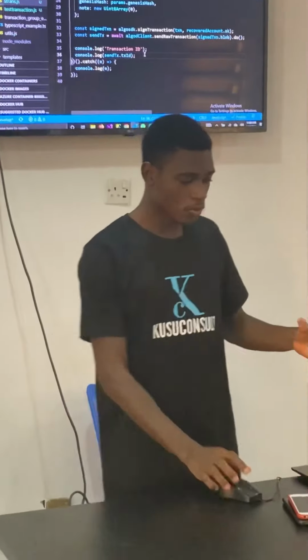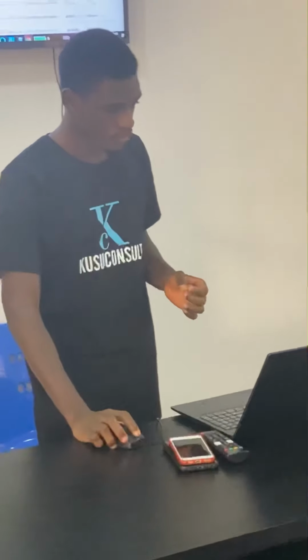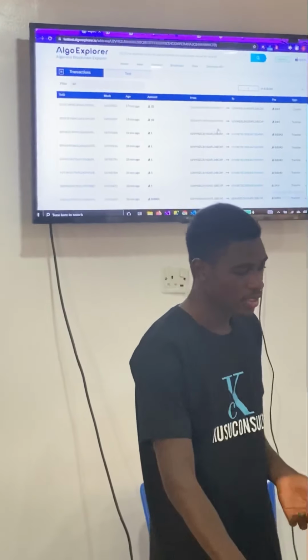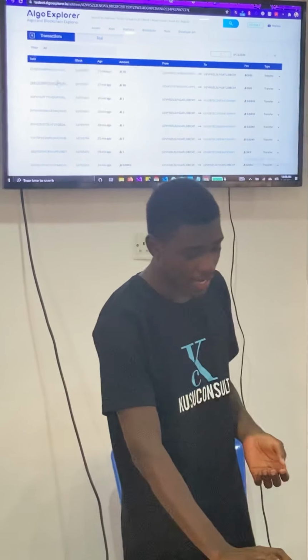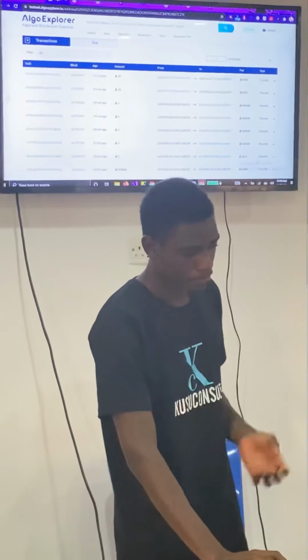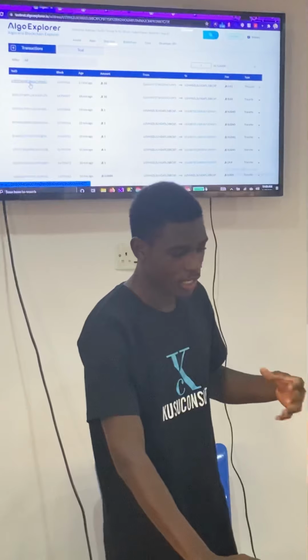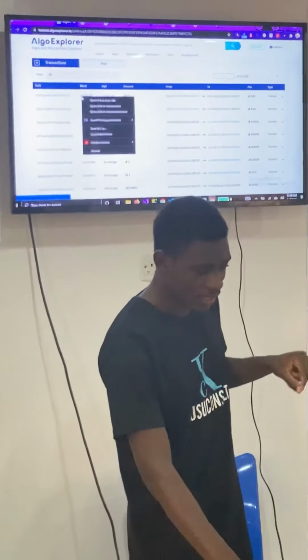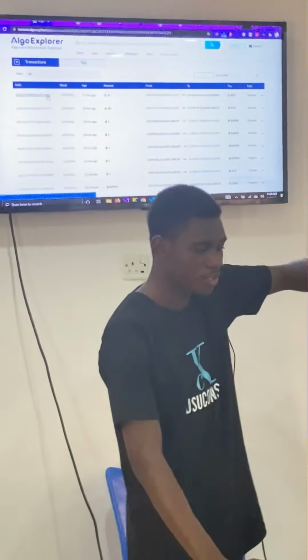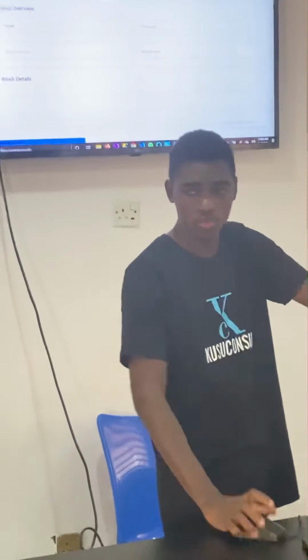So if you go to the Algo Explorer, you can see a whole list of transactions that we've made, and then you can see the blocks that those transactions belong to, and the transaction ID that the transaction has. So you can look up a transaction based on the transaction ID, or you can look up the block, and then inside of the block, you can still make use of the transaction ID, and then you are able to see the details of that transaction.